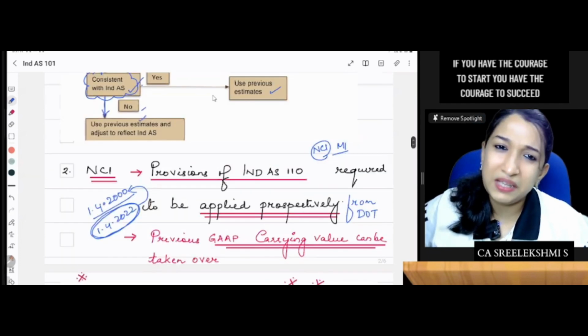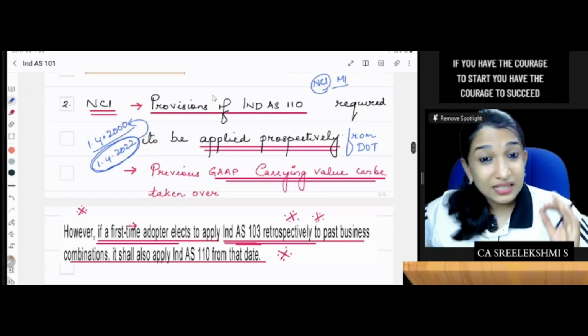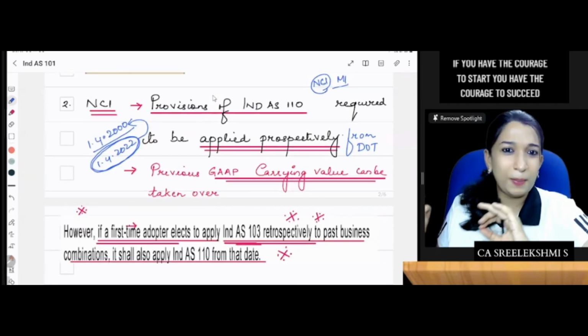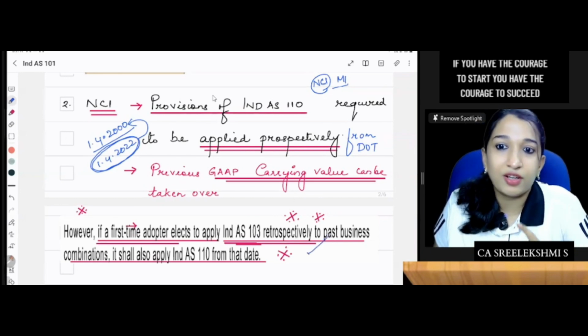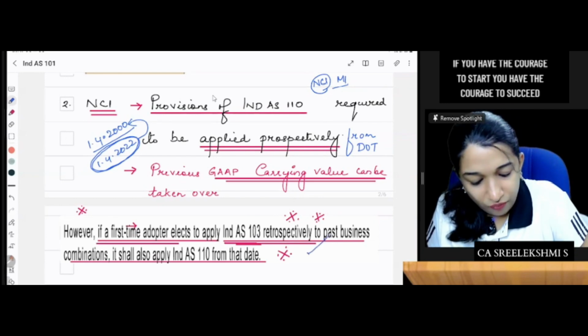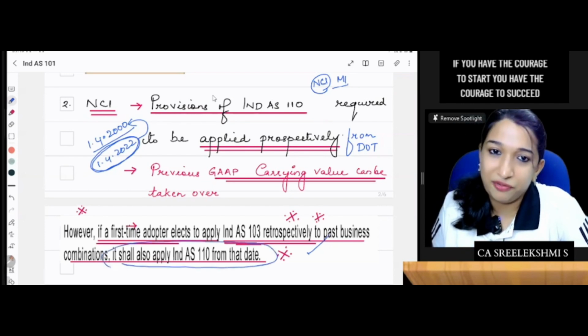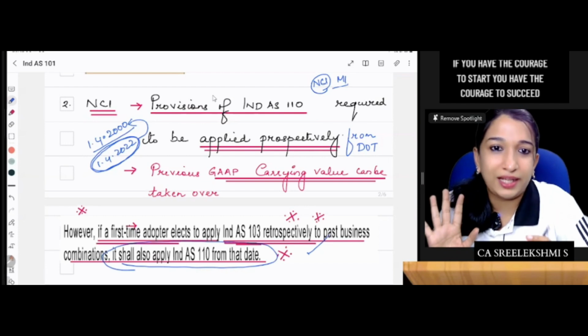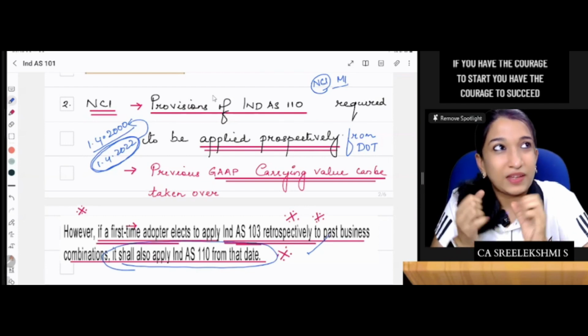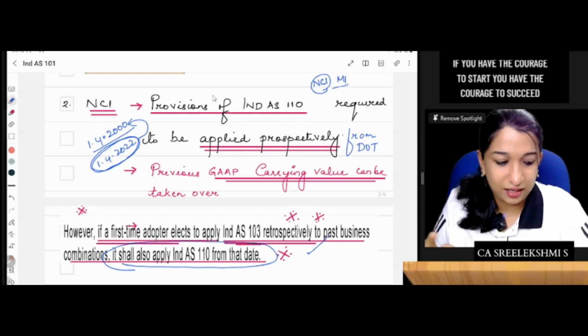For NCI, you can just take the previous GAAP carrying value. NCI actually, you need to take over the previous GAAP carrying value, but if 103 is applied retrospectively, then 110 also should be applied from that date. In such a case, the previous GAAP carrying value cannot be taken over. Are you clear? Yes, it is clear. Now,